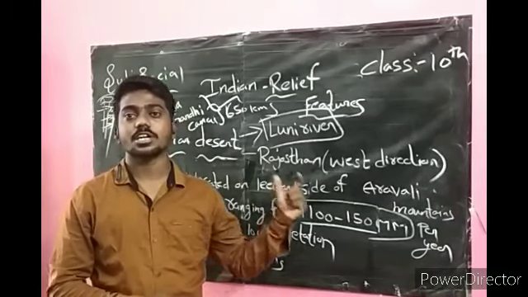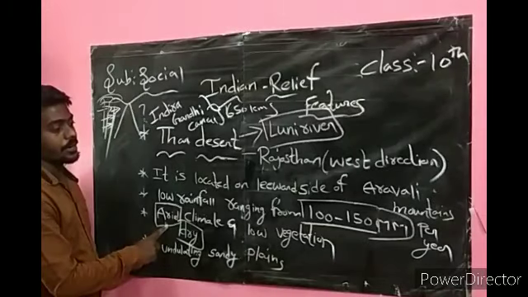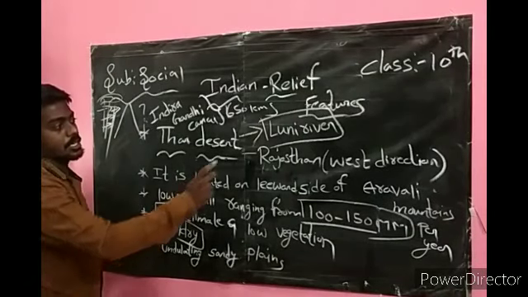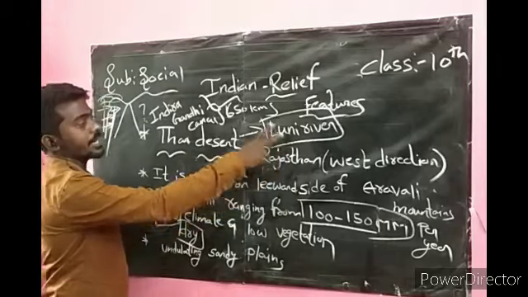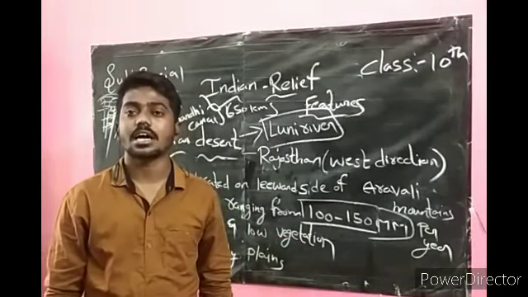Okay, this is about the Thar Desert. This one is important and the arid climate is important. Luni River, important. Indira Gandhi Canal. Okay, somewhat 3 or 4 bits will come from the Thar Desert.